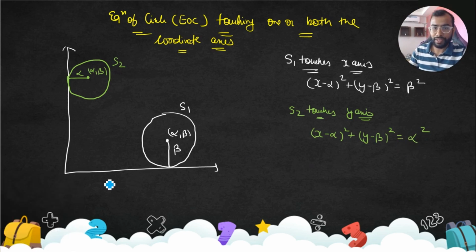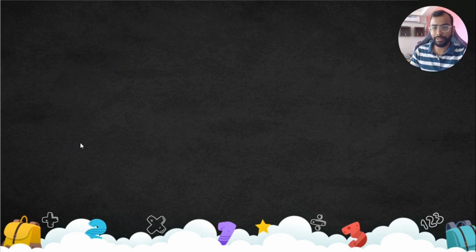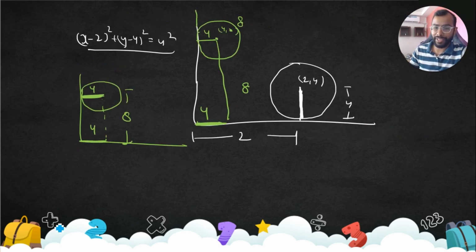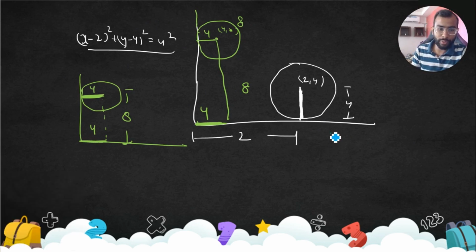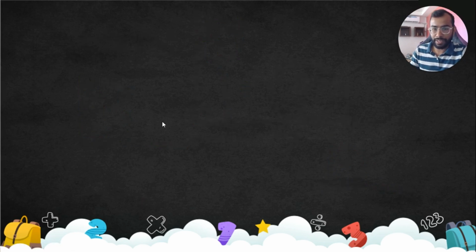Okay, great. Now touching one or both the coordinates. So first we have seen for x, then we have seen y. Now we'll see for both. Yes, I remember everyone doing this in the class. Those who have attended the online or offline class before can relate. So let's say this is a circle.